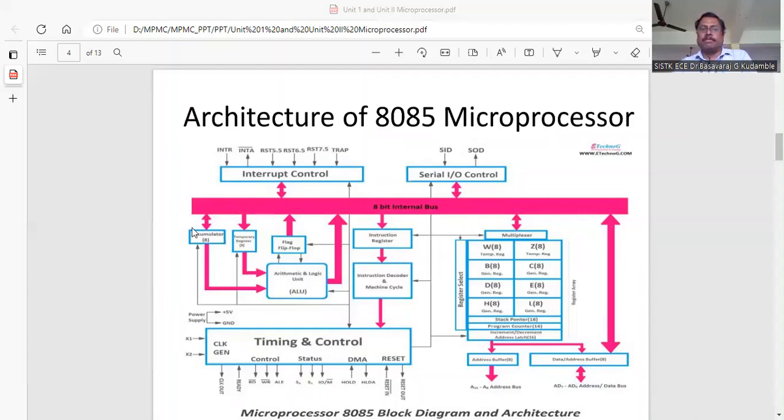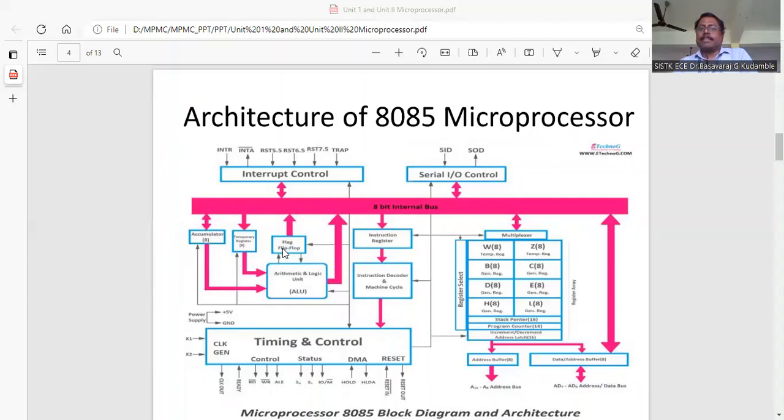The data will be from the accumulator and from another source, which may be a register or memory location, but it will be internally stored in one of the temporary registers. One data is always in the accumulator. The content of these two performs the specified arithmetic or logical operation. After performing, the result is once again stored in the accumulator.